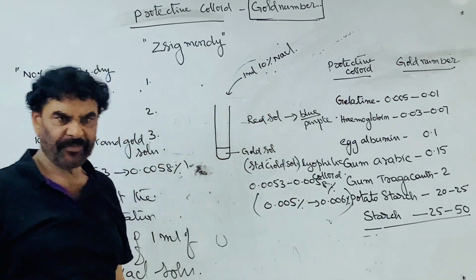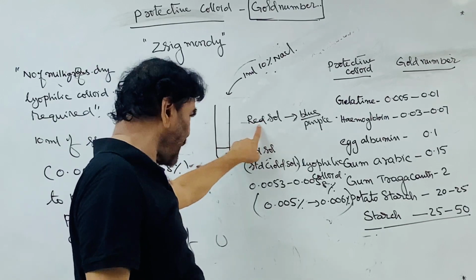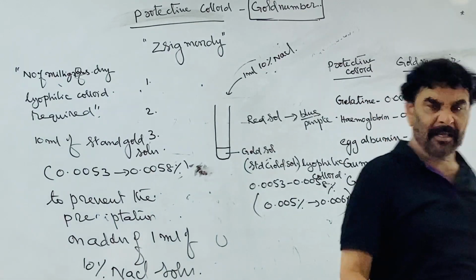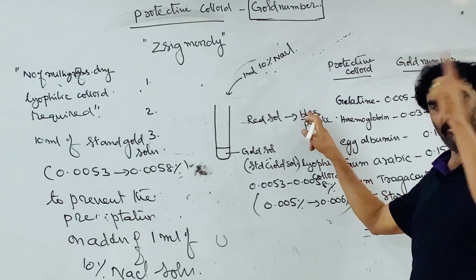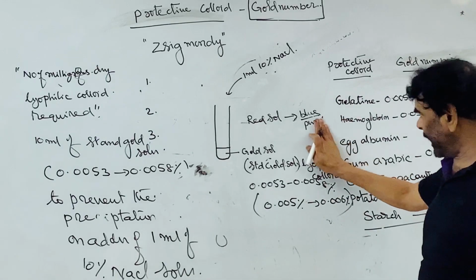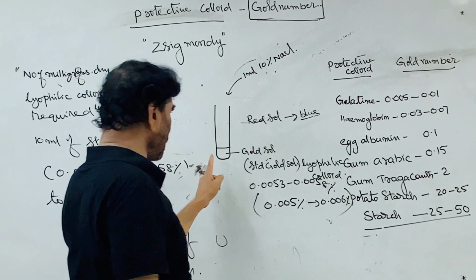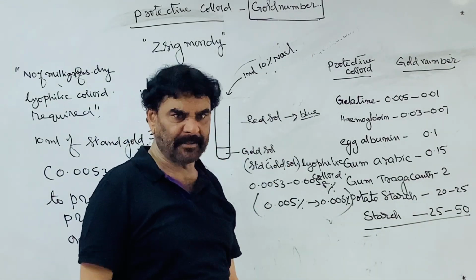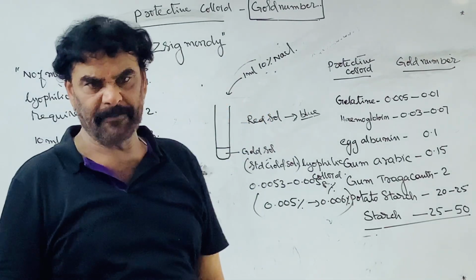The finely divided gold particle solution is red. When coagulated, the size increases, and as the size increases the red gold sol becomes blue gold sol, which further changes into purple sol. So red to blue is the coagulation. The red gold sol is converted to blue gold sol: it loses its charge and precipitates.